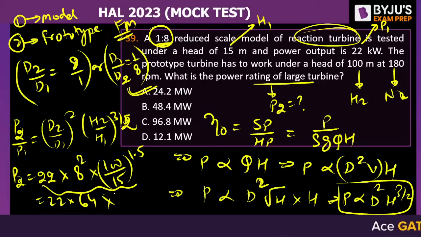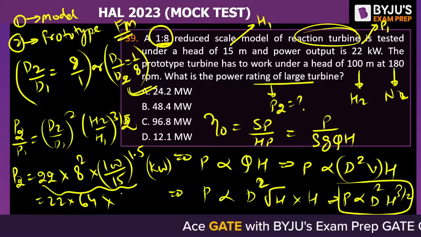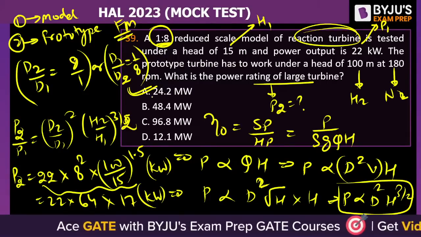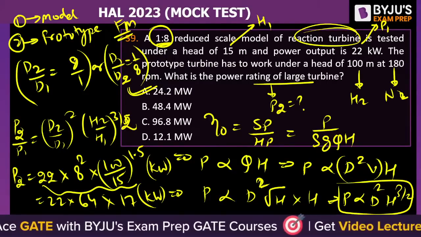in megawatt it will be, 22 was kilowatt. So this will give you kilowatt. So in megawatt it is close to 24.2. A will be the correct answer.